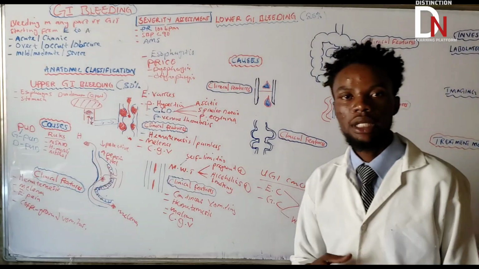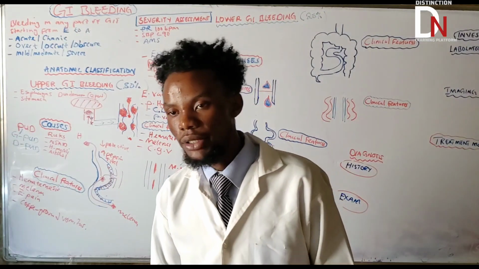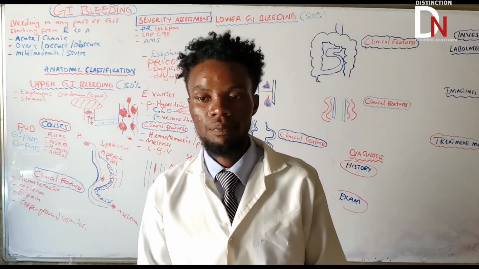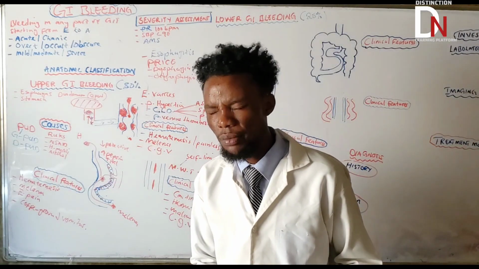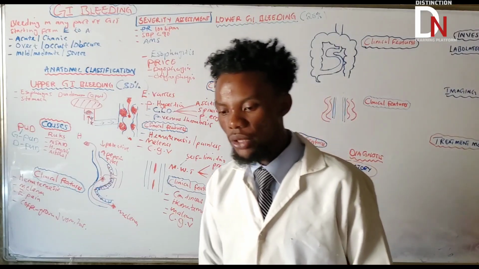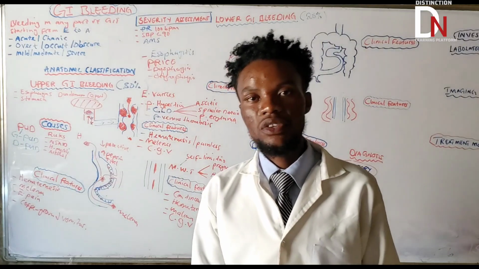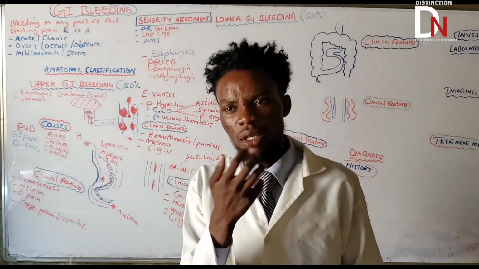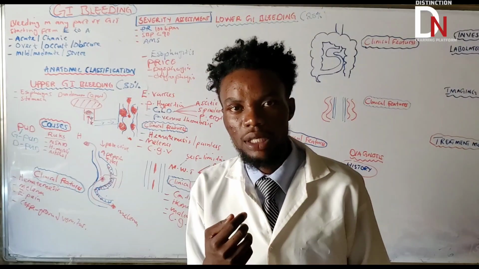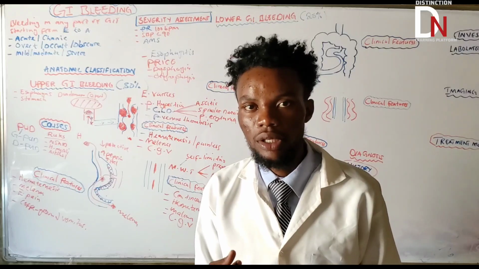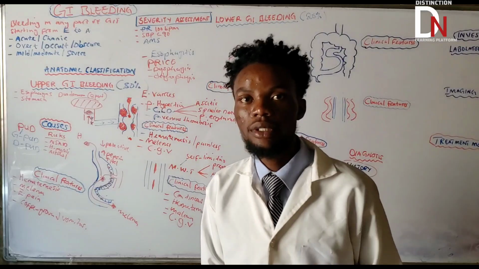So the last one is gastritis. Gastritis or duodenitis is also one of the causes of GI bleeding. Gastritis and duodenitis are inflammation of the gastric wall and also inflammation of the duodenal wall. That is going to cause superficial type of bleeding. The risk factors for someone having gastritis: maybe someone was exposed to H. pylori, or someone is exposed to NSAIDs like aspirin, all those things that I talked about under peptic ulcer disease. They can also cause gastritis and duodenitis. Very, very important.